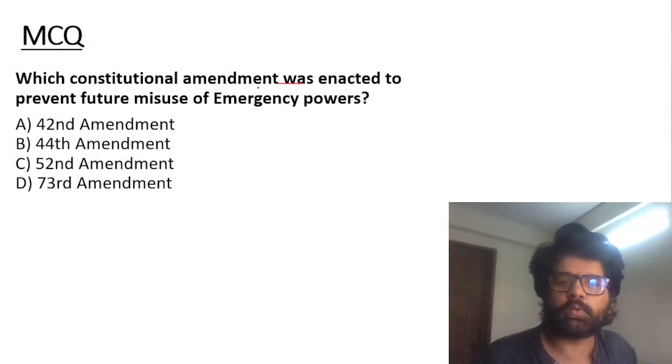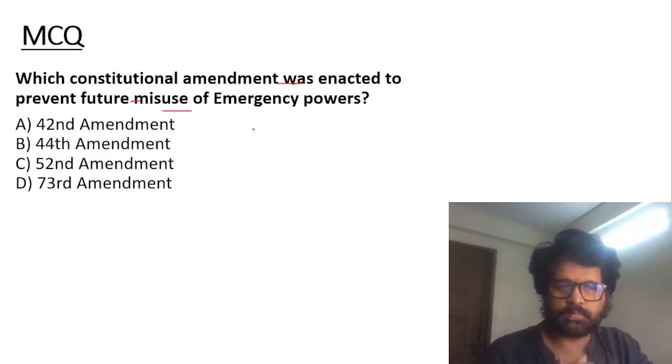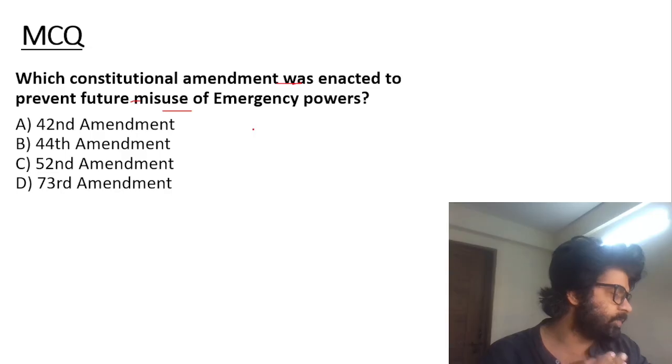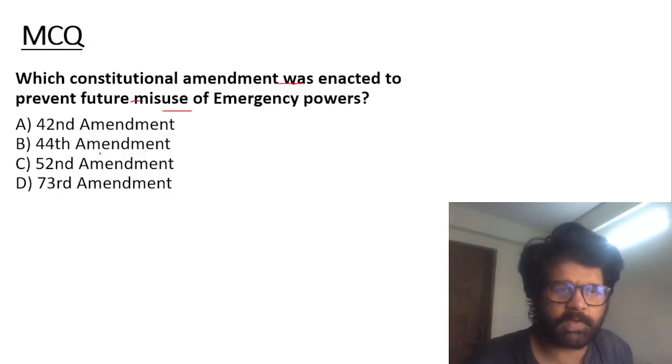MCQ: Which constitutional amendment was enacted to prevent future misuse of emergency power? You pause me and you try to solve this. The 42nd Amendment did all these things. So to undo it, the 44th Amendment came. So the answer is the 44th Amendment.